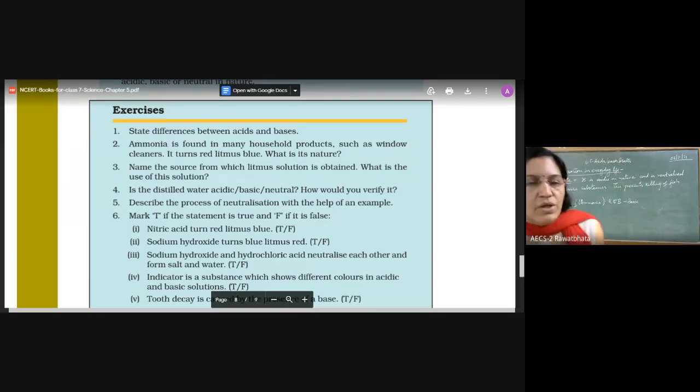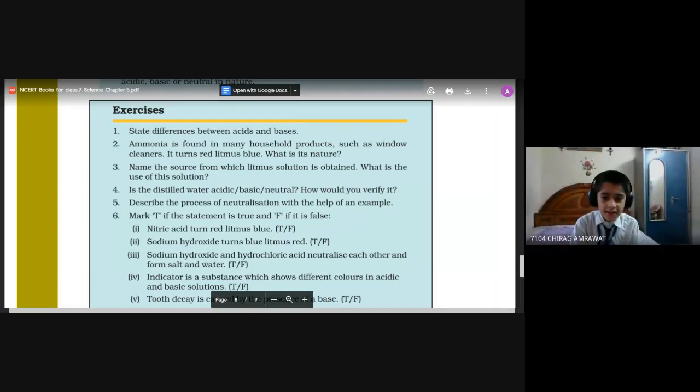Okay, good. So here the answer will be, this says that it is actually basic in nature and this is ammonia, and after that we have covered the source. Source is of course lichens, and lichen is an association of fungi and algae.